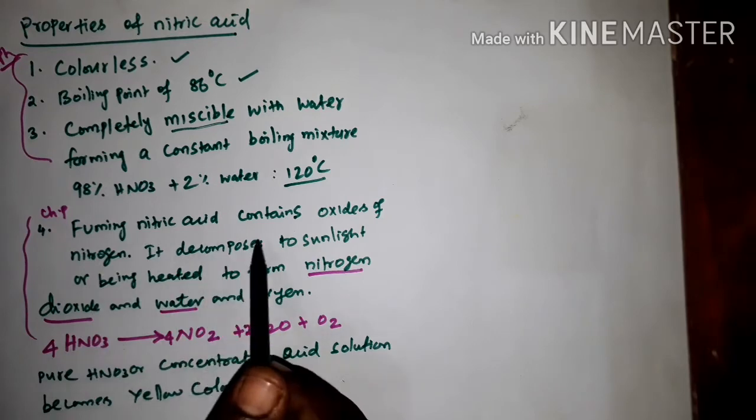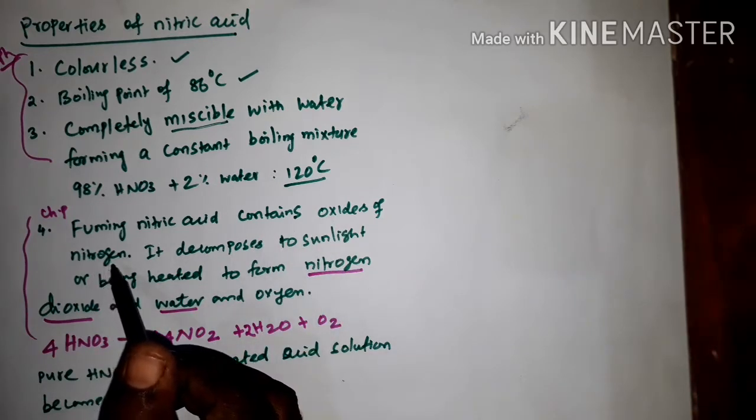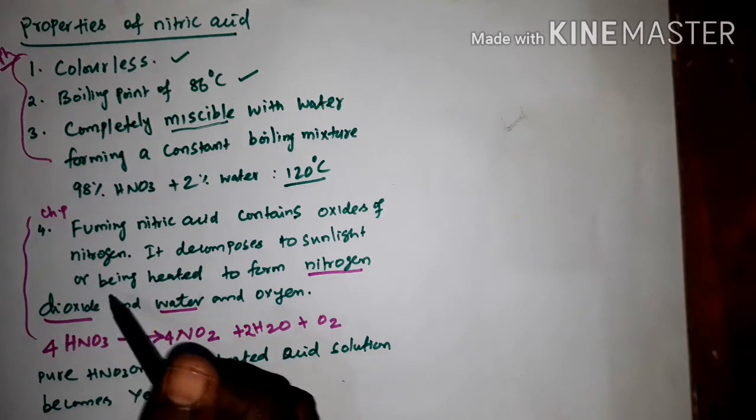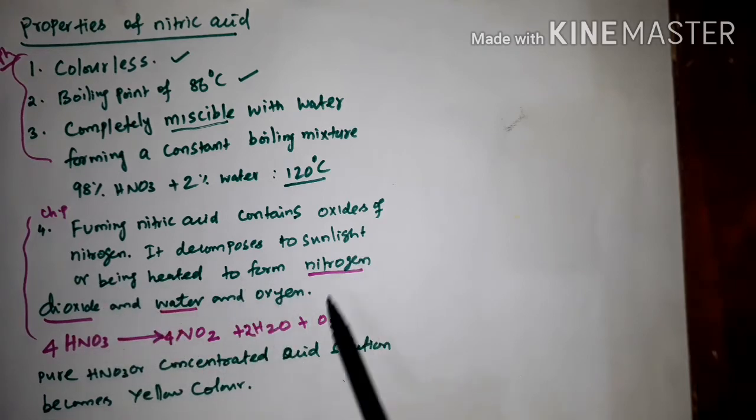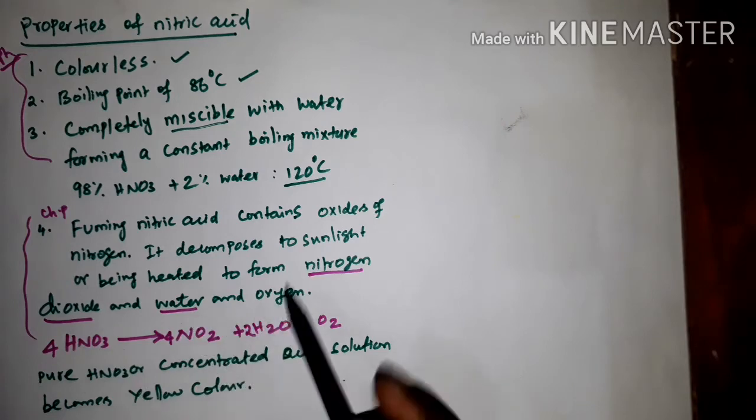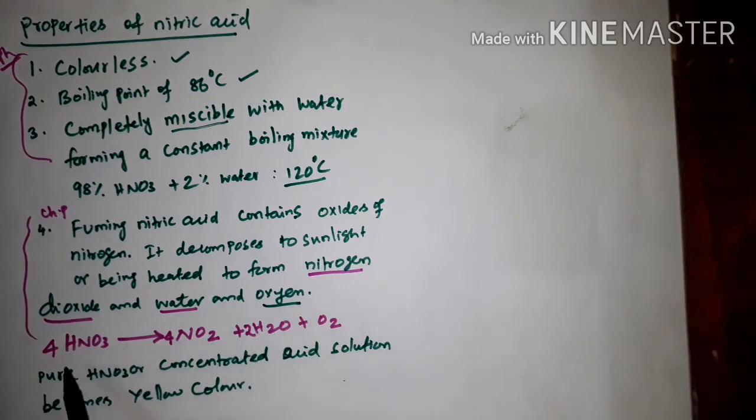Then fuming nitric acid contains oxides of nitrogen. It decomposes in sunlight, or if you apply some heat, into nitrogen dioxide, water and oxygen. See the reaction: 4HNO3 gives 4NO2 plus 2H2O plus O2. So fuming nitric acid contains nitrogen dioxide, water and oxygen. This pure HNO3 or concentrated acid solution becomes yellow in color due to the presence of NO2. The yellow color is mainly due to the presence of oxides of nitrogen. Clear?